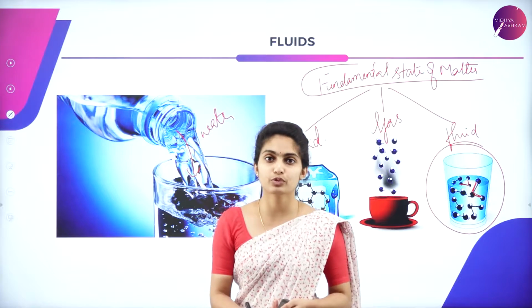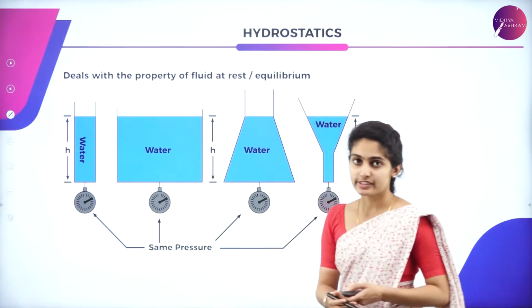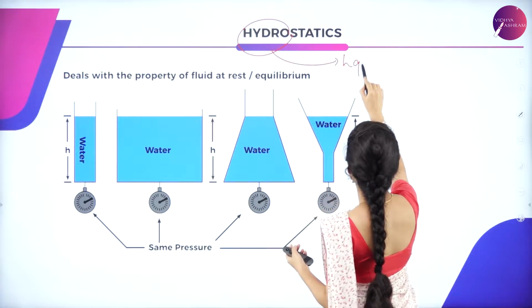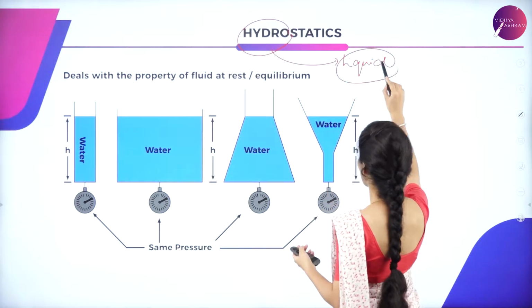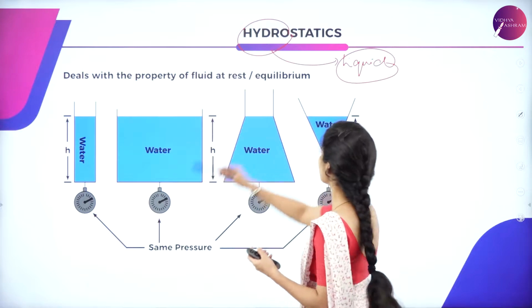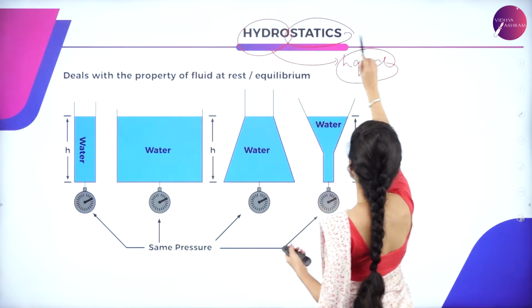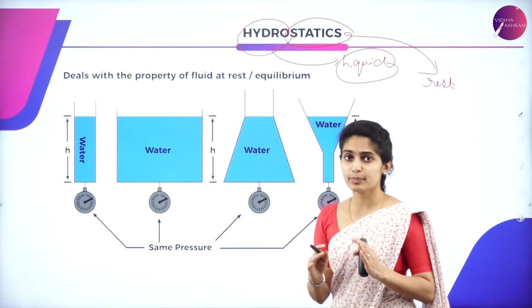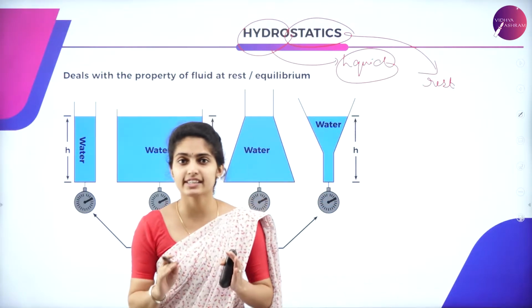Now let us move to hydrostatics. Hydro means we study the liquid or the fluid state. Statics means the one which is at rest, that is, a stationary position. It is not moving, it is at rest.